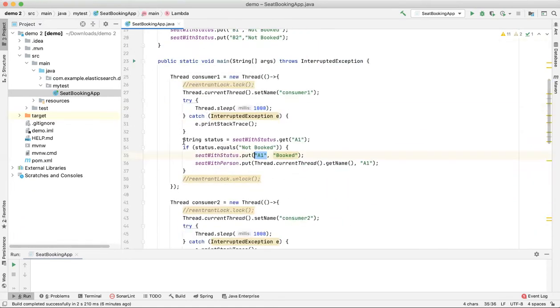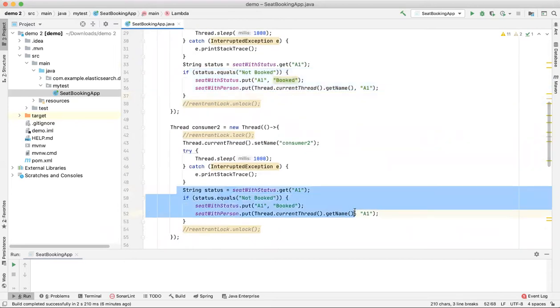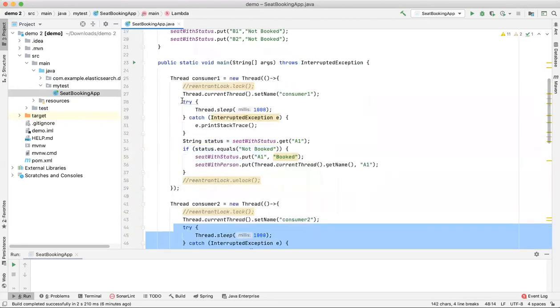If you simply see here, what I am doing is checking the seat status. If it is not booked, then that particular thread will try to book the seat. The same is the case with consumer two. This waiting time I have put in just to provide some processing time. Same thing here.